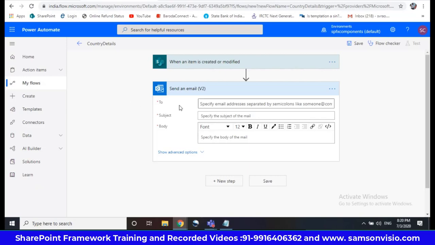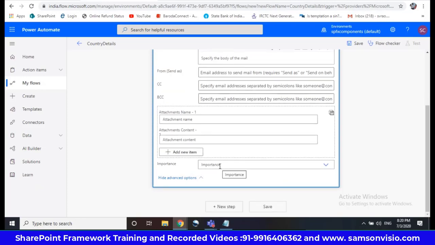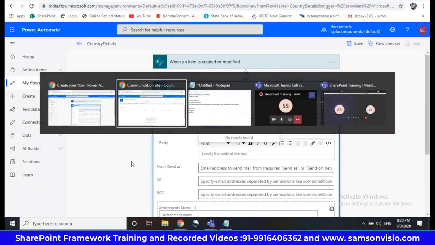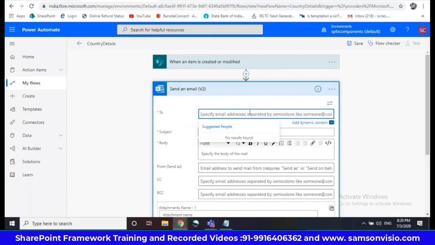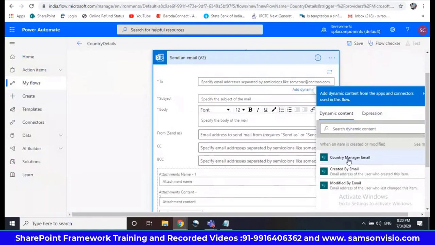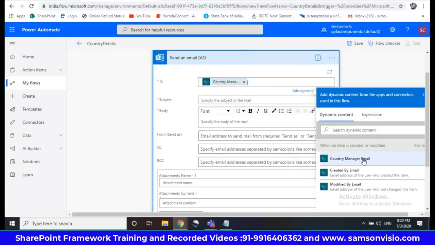It should trigger an email. So to address, subject, body, and in advanced options like from address, CC, BCC, everything you can do, and importance also. So initially I'll give the to address. We have discussed that when an item is created, it should trigger a mail to the country manager. So for the to address, just go to add dynamic content. You can take country manager email. So to address means it's an email. My column name is country manager and it's an email.